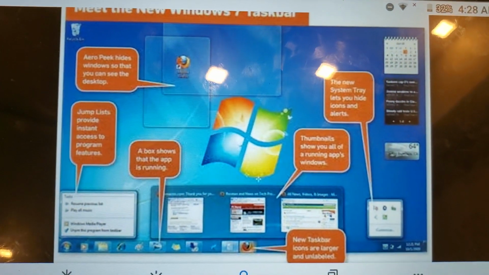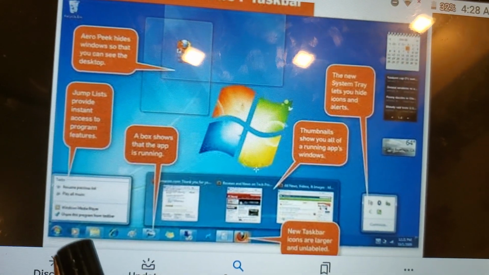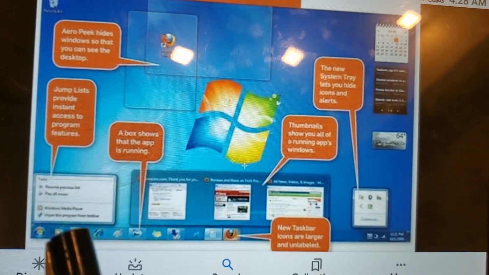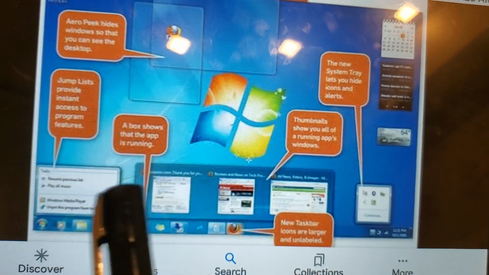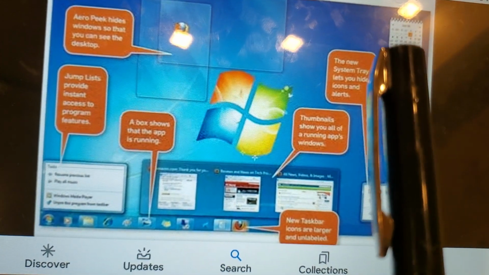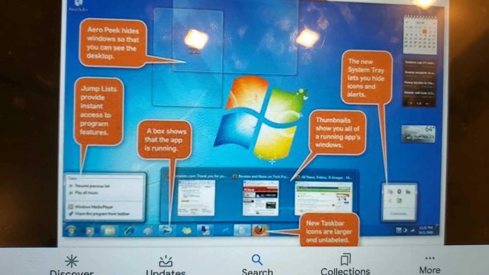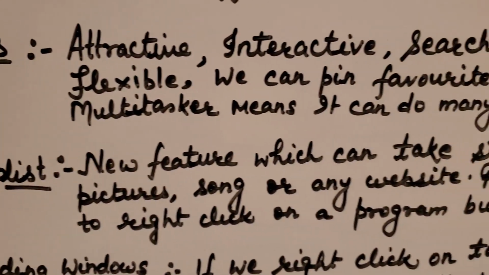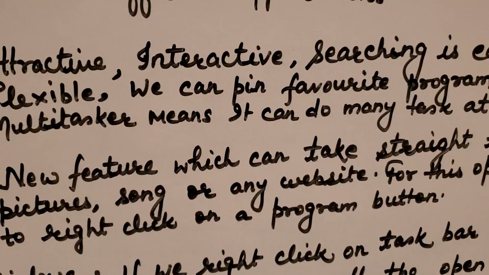So when you see the Windows 7 screen, there is a taskbar. The taskbar stays at the bottom of the screen as a horizontal line. These arrows show that these programs are already open, like this screen, this calendar, this clock, and many more things. So these programs are kept on the taskbar. What jump list does is keep these programs always on the taskbar, and whenever you want them, you only have to click once and you will get it on the screen to function.